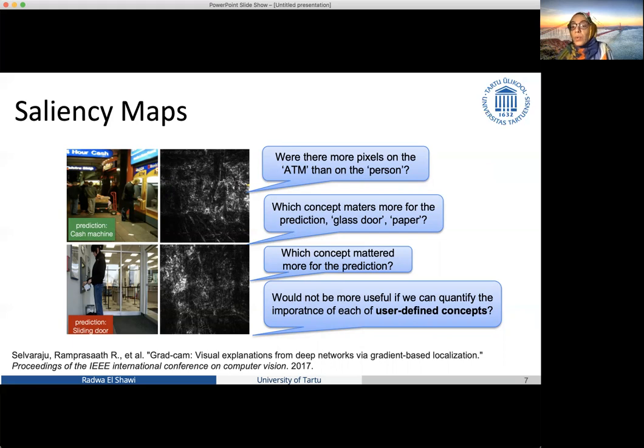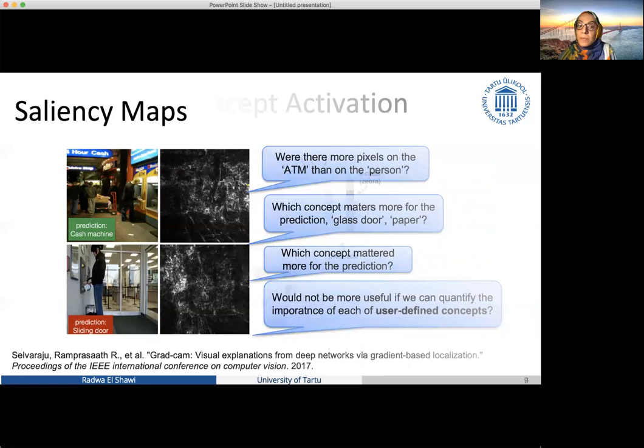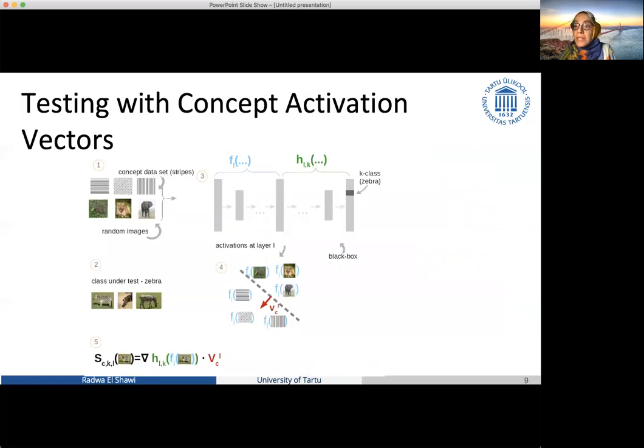So it would be more useful and more beneficial for the user to be able to quantify the importance of each user-defined concept. And actually that has been handled in another concept-based technique called TCAV, testing with concept activation vectors. In this interpretability technique, instead of trying to understand the importance of a pixel, we are trying to understand the importance of a particular user-defined concept. So the technique works as follows.